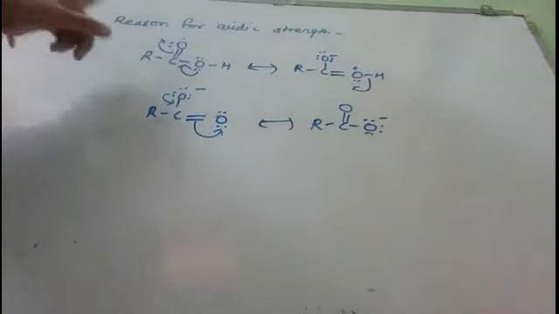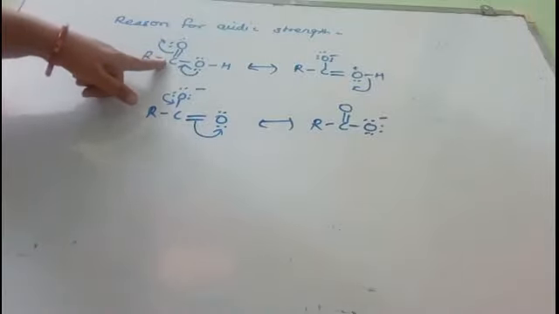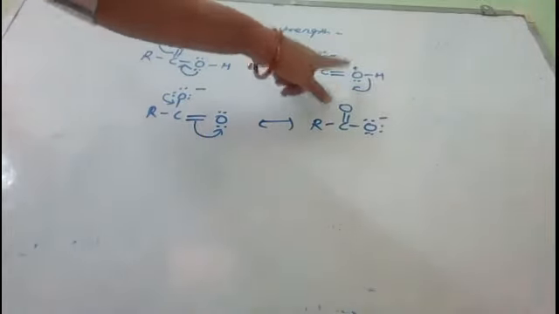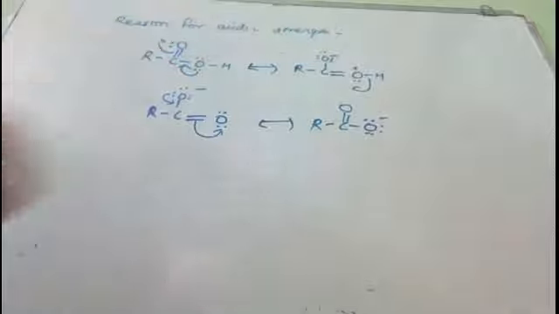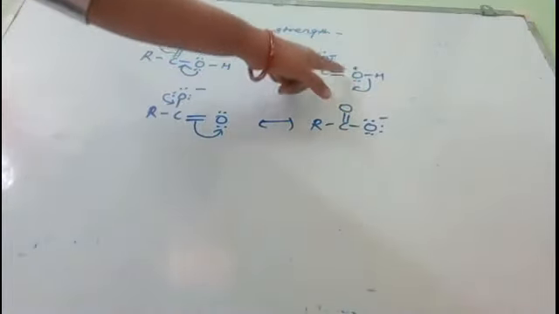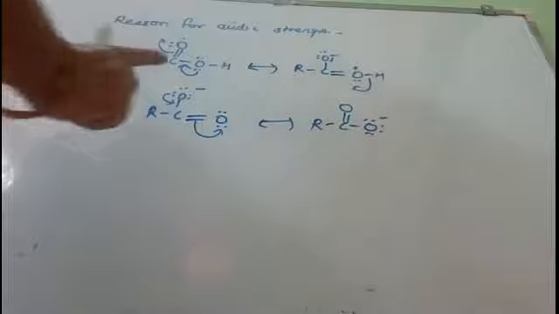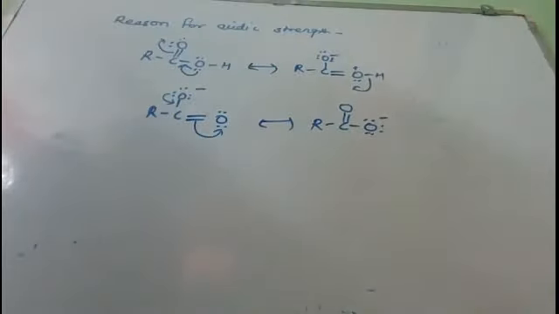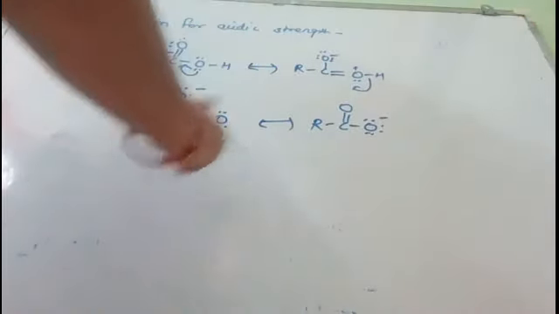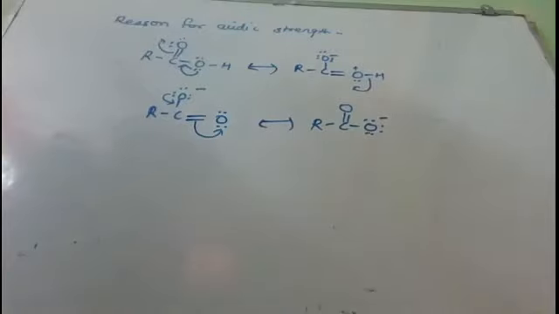Once more, what happens here is that in the carboxylic acid, since the oxygen is bearing a positive charge here, it will withdraw the electrons from this OH bond. Due to this, it can release the proton easily. Now after removal of the proton, it converts to carboxylate ion. This carboxylate ion has more stable resonating structures than carboxylic acid, and therefore it donates the proton easily and is acidic in nature. Got it?